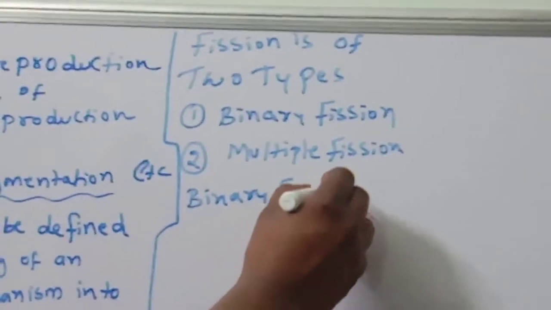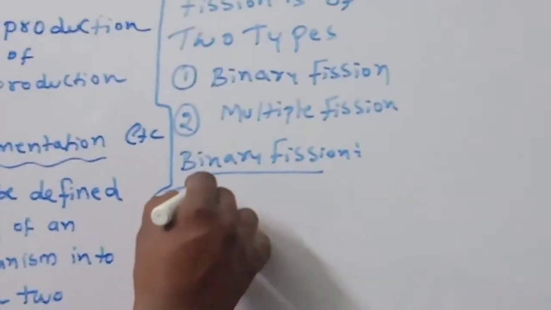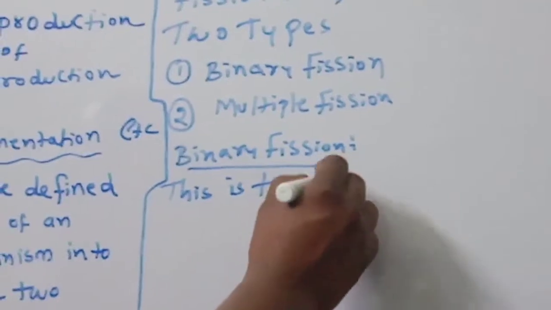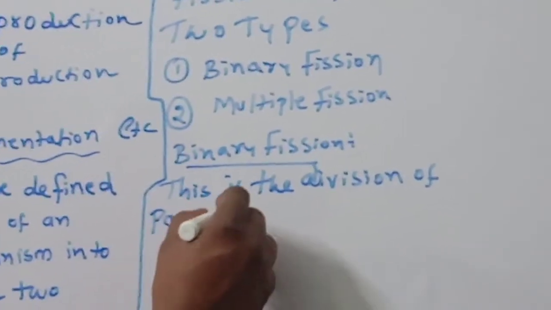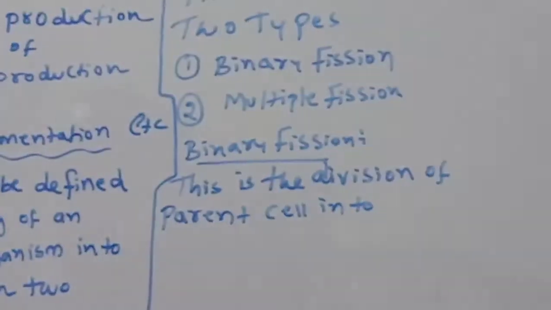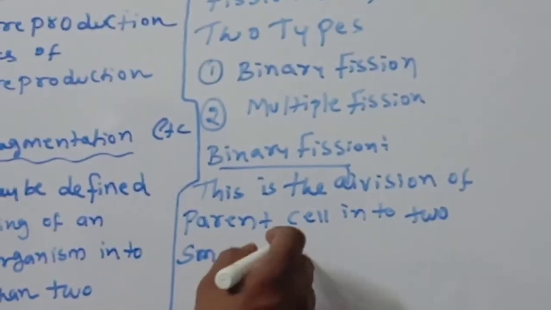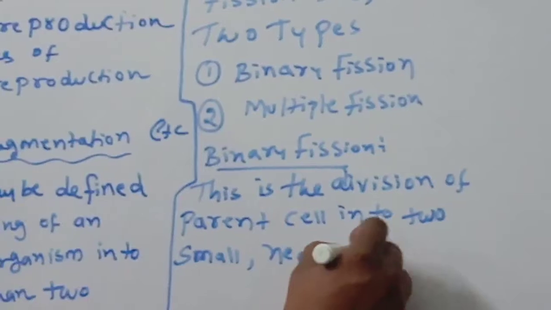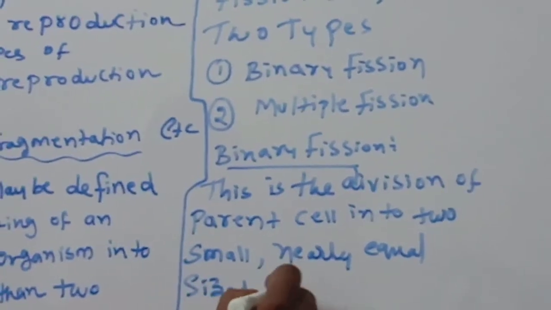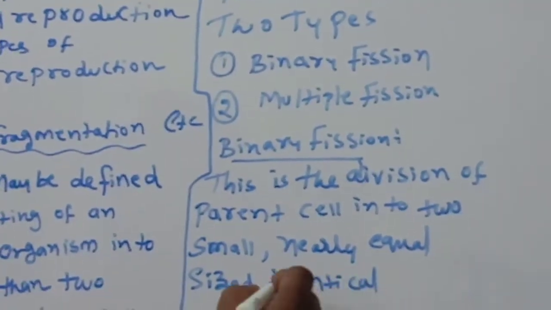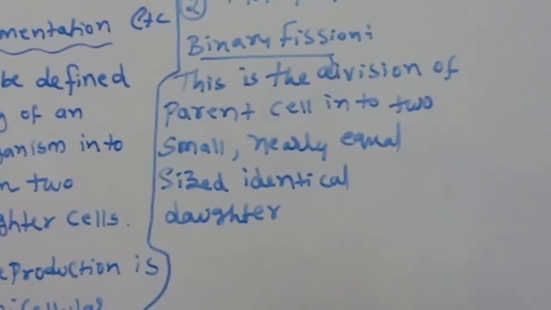Binary fission. Okay. This is the division of parent cell into two small, nearly equal sized identical daughter cells.